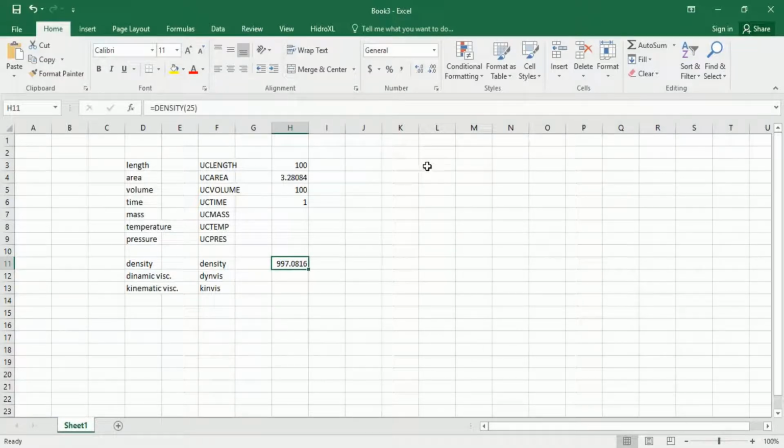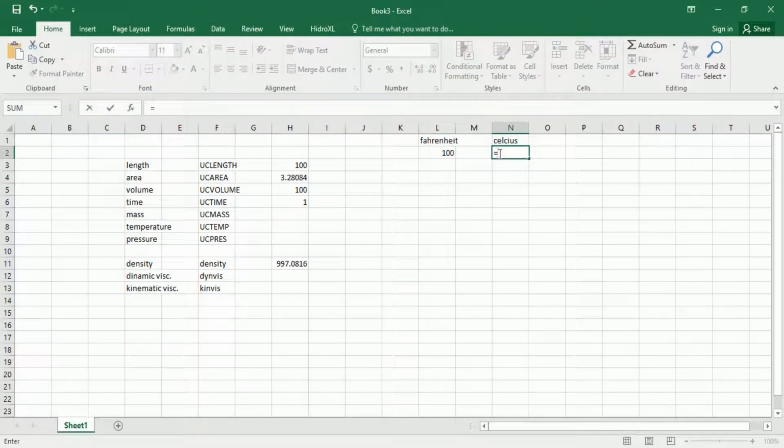So now what I want you to see is this small transformation. Fahrenheit, let's say 100 Fahrenheit, and we want to find how much Celsius it is. Celsius. Okay, so now I'm going to put the equal sign, and I'm going to use this one here, UC temperature.